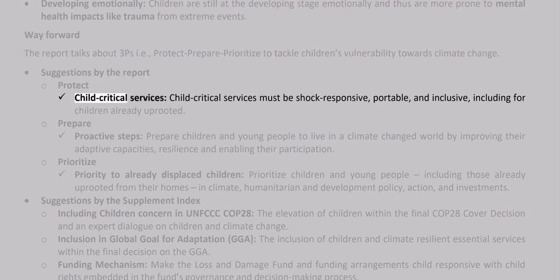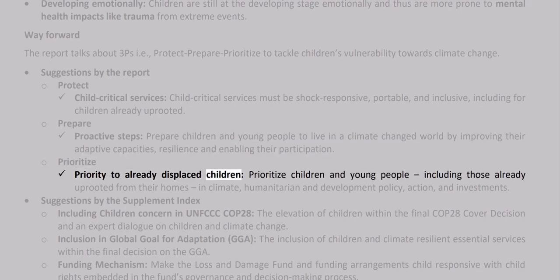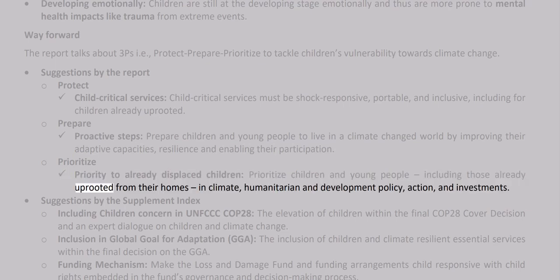Suggestions by the report: protect child critical services. Child critical services must be shock responsive, portable, and inclusive, including for children already uprooted. Prepare proactive steps. Prepare children and young people to live in a climate changed world by improving their adaptive capacities, resilience, and enabling their participation. Prioritize priority to already displaced children. Prioritize children and young people, including those already uprooted from their homes, in climate, humanitarian, and development policy, action, and investments.